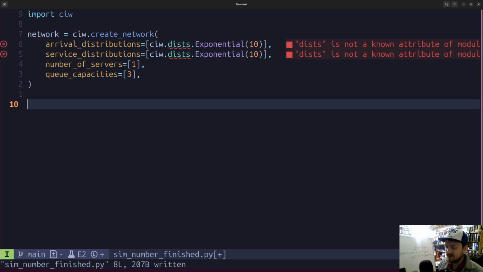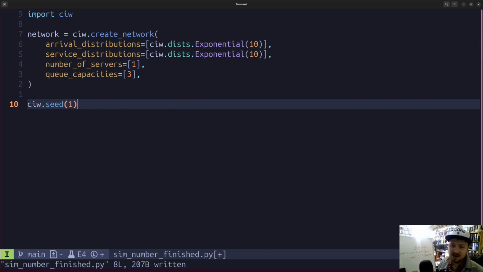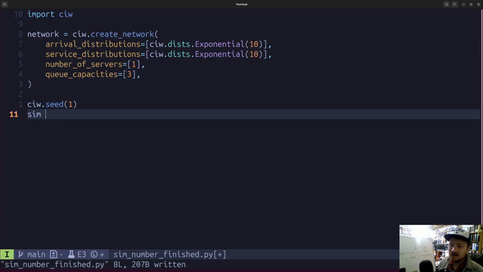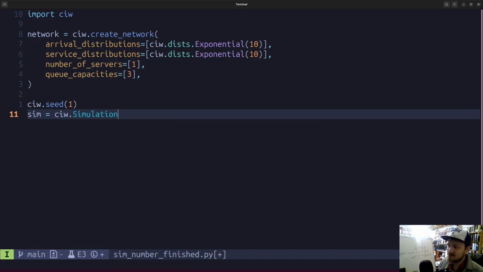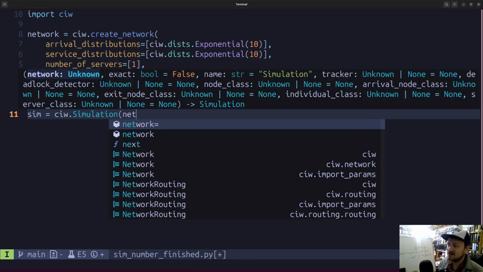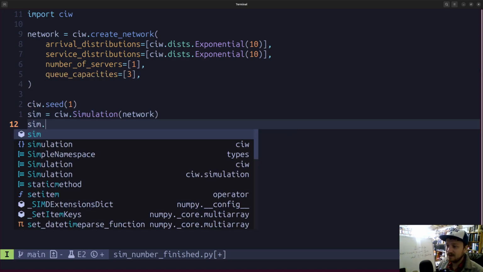We need to specify the random seed state so that we can reproduce this calculation if we want to. Then we'll initialize a queue simulation instance, and we'll pass in the network for that. And then we can get to running a simulation.